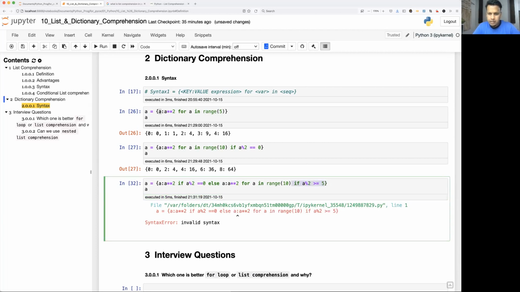Let me remove this if condition and try to see what is happening. Perform this if A modulo 2 equals 0, else A colon A to the power 2.